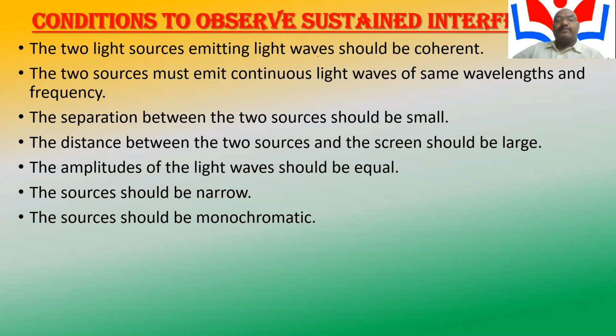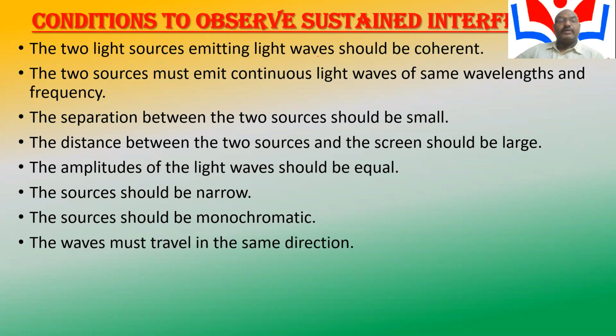It is a single beam of light that passes from one place to another. That means the light propagates from one place to another. The amplitudes need to be equal. The waves must travel in the same direction.